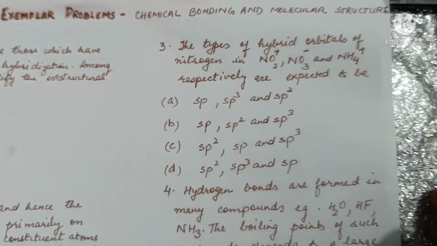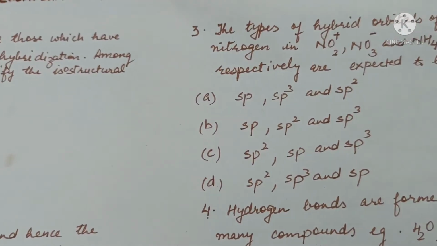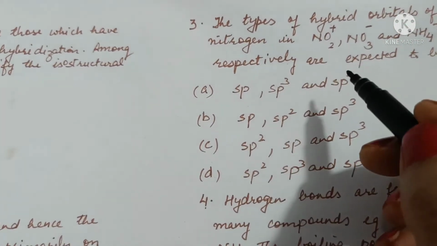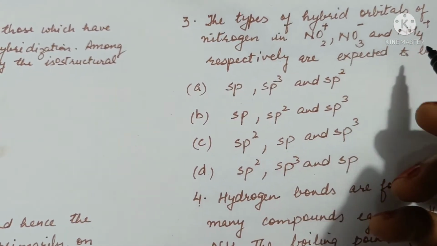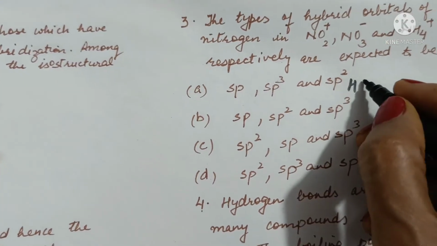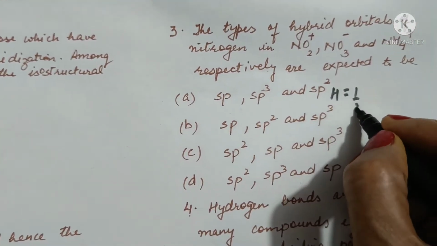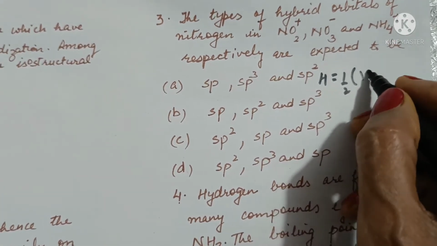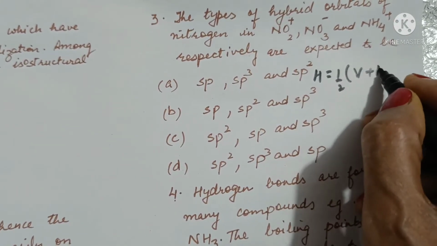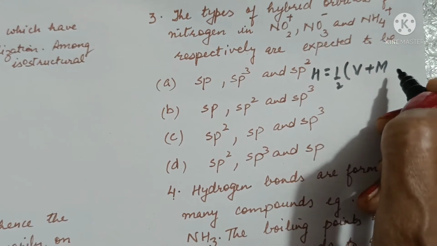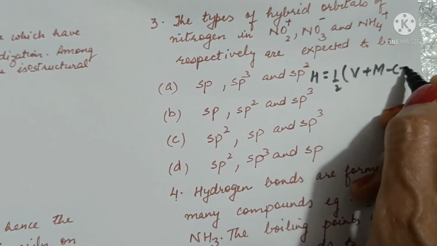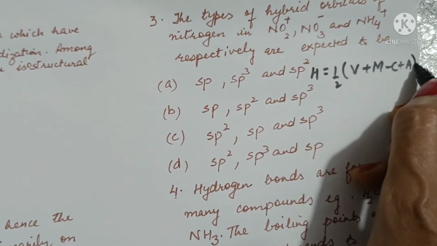The hybrid orbitals of nitrogen in NO2 positive, NO3 negative and NH4 positive respectively are: H is equal to half of the number of electrons in valence shell plus number of monovalent atoms or groups attached minus charge on cation plus charge on anion.